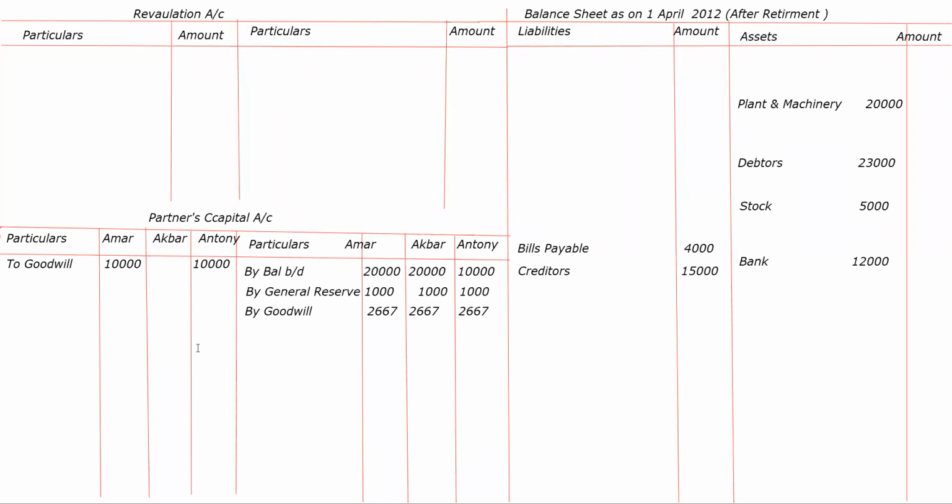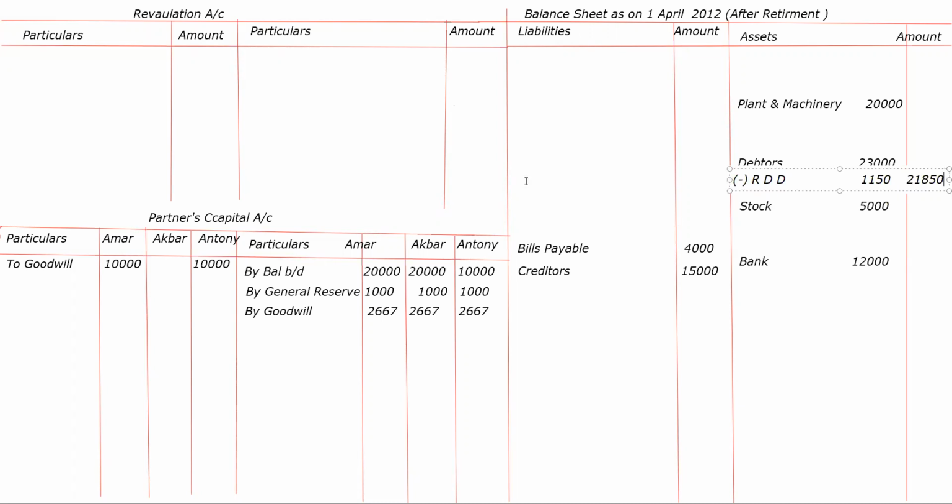Now, the third adjustment, RDD on debtors. Debtors less RDD. How much? 5% on 23,000. 23,000 into 5 upon 100, that is 1150.